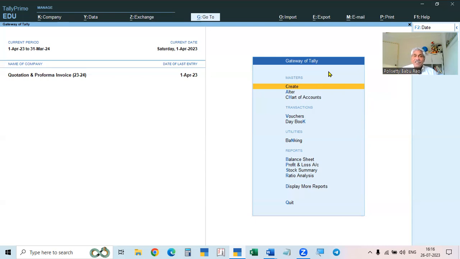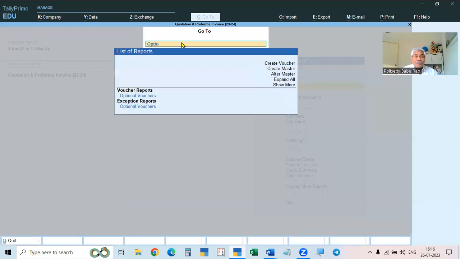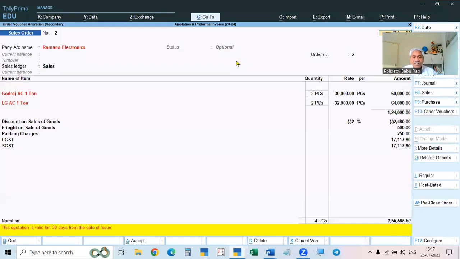How to do that? Go to voucher reports, and go to optional vouchers. We made optional vouchers. Click that. See our optional voucher, which is a sales order. It is a sales order only. When it is printed, it is taken as an optional voucher. It is a sales order in the optional voucher, and it is printing as a quotation. So now you click this.